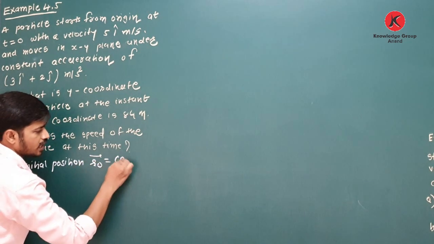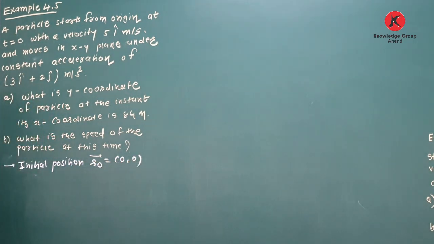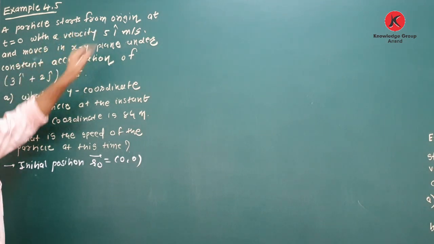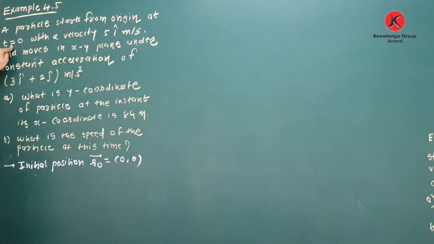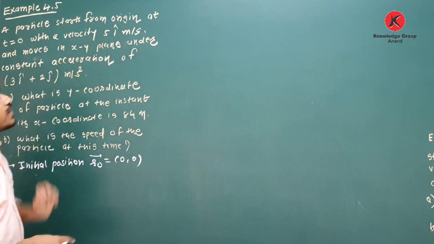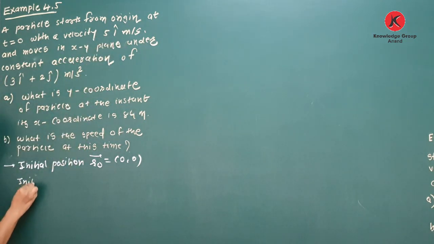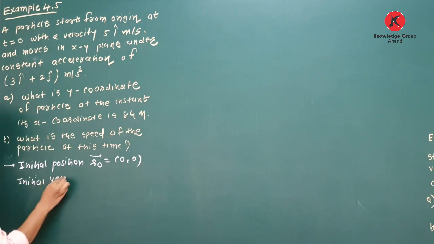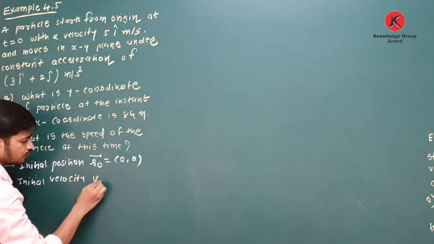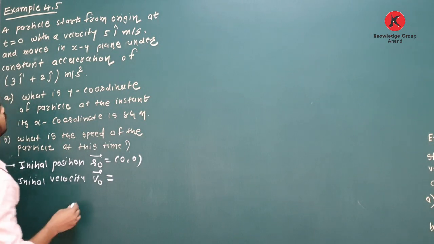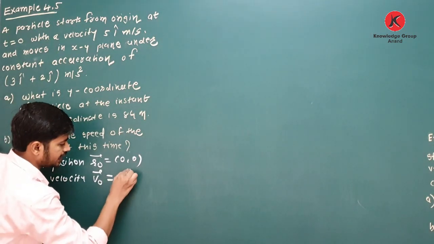R0 is equal to 0, 0. Clear about this? Initial position, it is starting from origin. At time t is equal to 0 with velocity 5i meter per second means it is called initial velocity. So initial velocity v0 is equal to 5i cap.